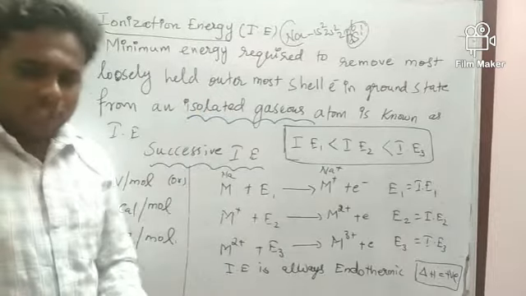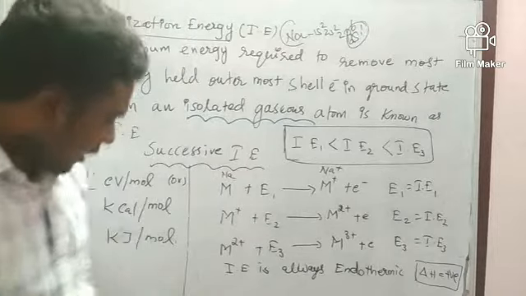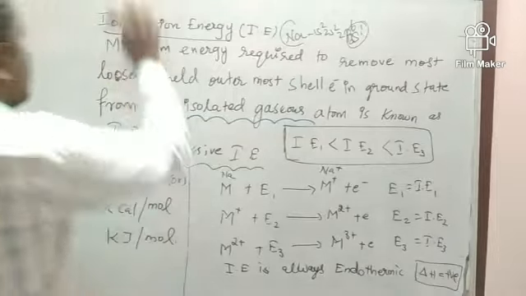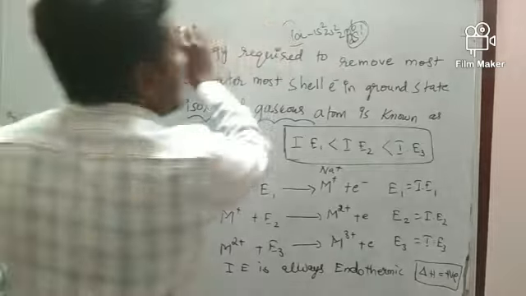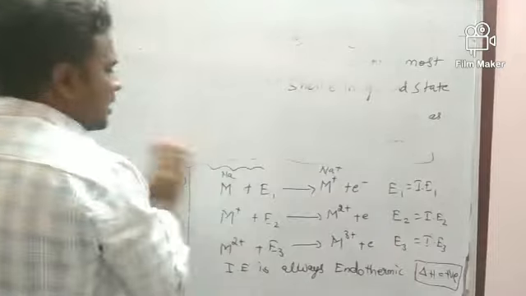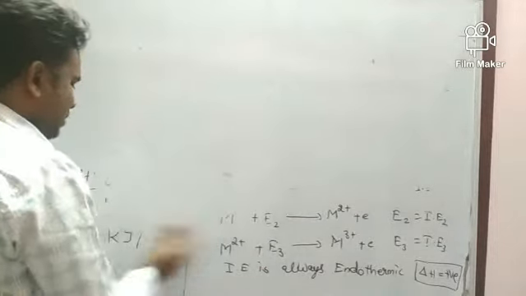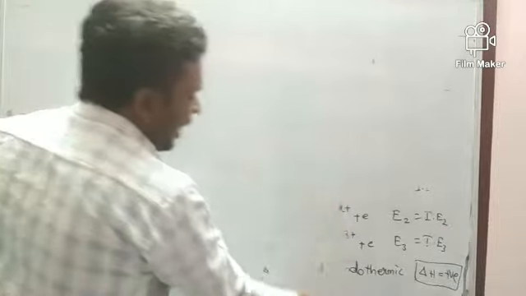Next we are going to see what are the factors that can affect the ionization potential energy. The first factor is atomic size. Sir, what is atomic size? Yesterday we saw atomic radius. Atomic radius and atomic size are both the same. Atomic size is always inversely proportional to ionization energy, which means when atomic size is decreasing, ionization energy will be increasing. When atomic size is increasing, ionization energy will be decreasing.